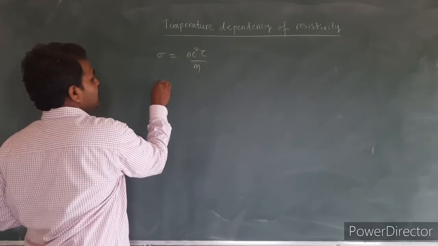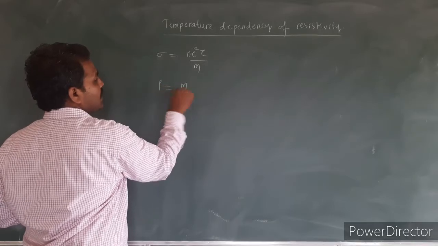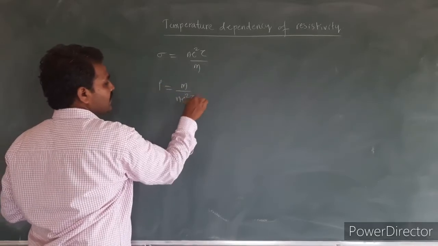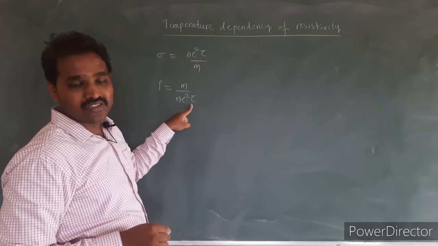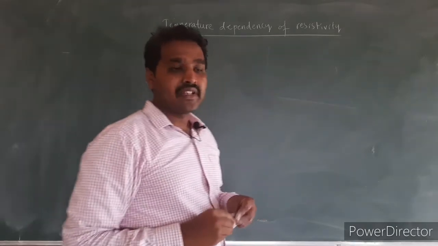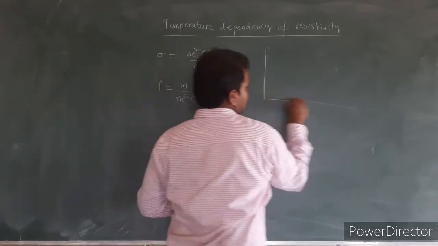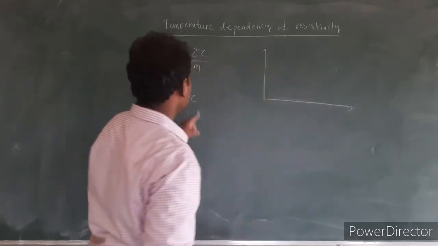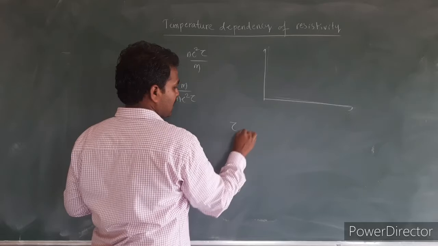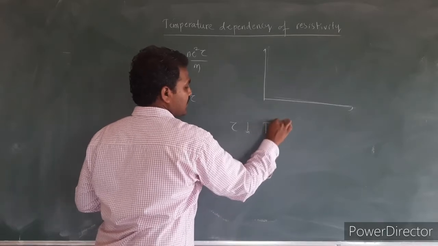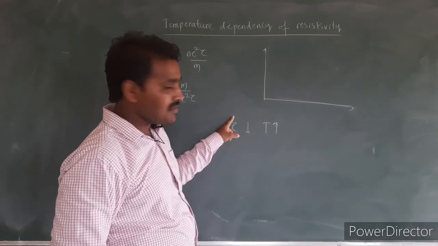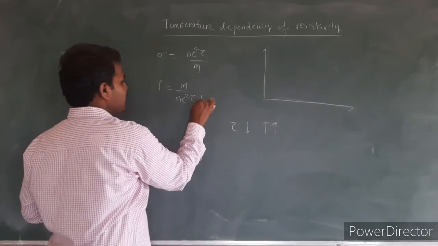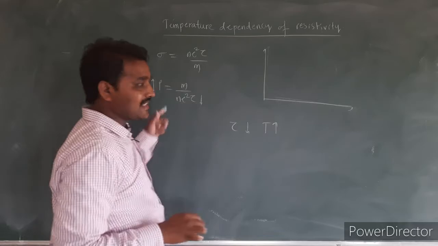So this is the equation for conductivity. Hence, if I write the resistivity, rho will be equal to m divided by n e square tau. So in this case rho is inversely proportional to the relaxation time. In case of metals, the relaxation time decreases with increase in the temperature. As temperature increases, the relaxation time decreases. As the relaxation time decreases, the resistivity increases.